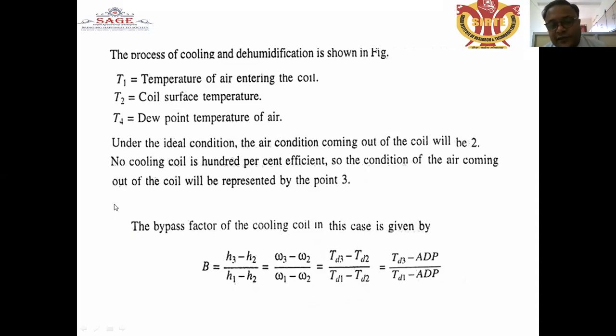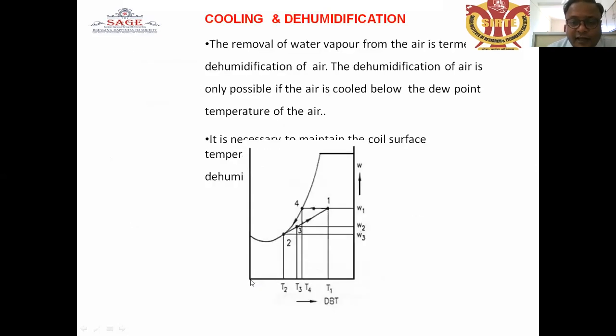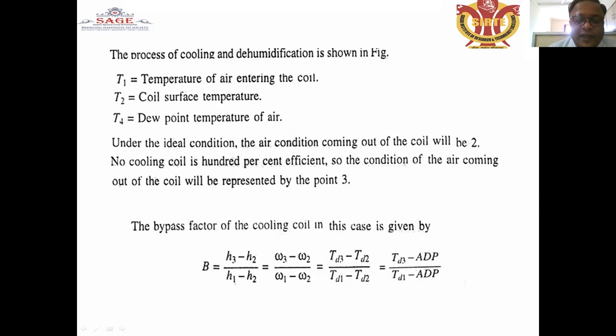Under ideal conditions, the air coming out of the coil will be at point 2. No cooling coil is 100% efficient, so the condition of the air coming out will be represented by point 3. The bypass factor of the cooling coil in this case is given by (h3 minus h2) upon (h1 minus h2). This is the lowest heat transfer upon the maximum heat transfer, that is h1 minus h2.